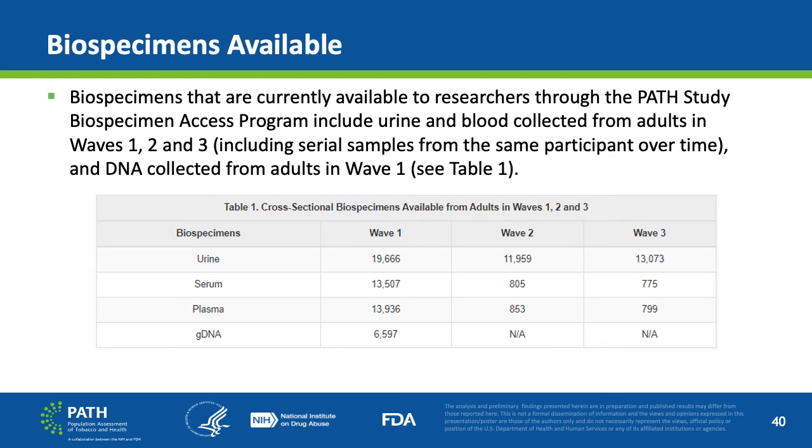Wave 2 contains 11,959 urine biospecimens, 805 for serum, and 853 for plasma. Finally, Wave 3 contains 13,073 urine biospecimens, 775 for serum, and 799 for plasma. These tables will be updated as more biospecimens become available.